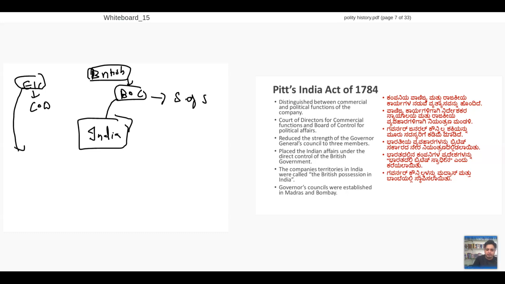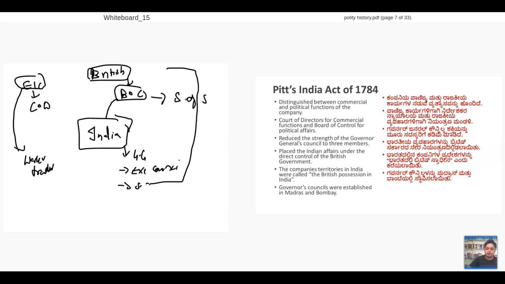From East India Company, we'll have workers, traders in India, and from British side, we'll have Governor General and his Executive Council and Supreme Court. Right? Clear till here? So, how is the scenario now? In British, there will be East India Company's Court of Directors, Board of Control, Secretary of State. In India, East India Company people will be workers, traders, and Britishers will be Governor General and Executive Council. Clear? So this is the structure right now.